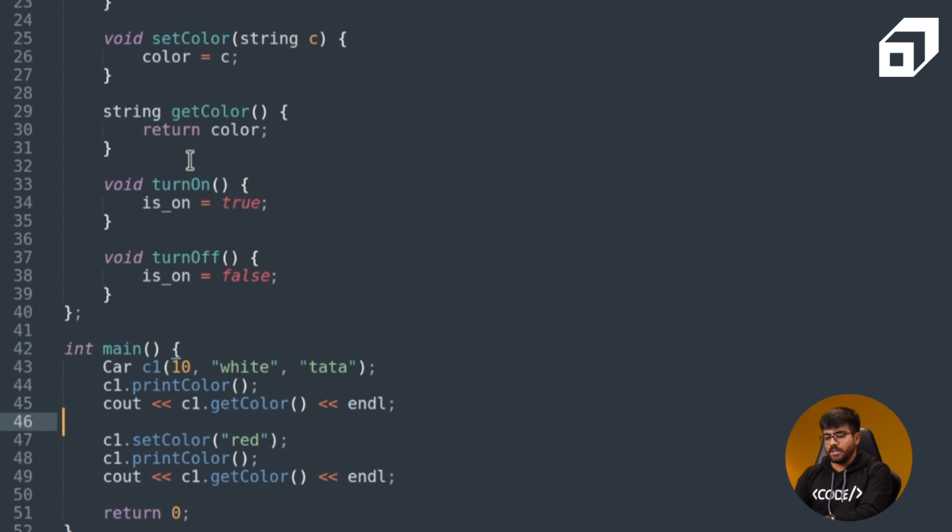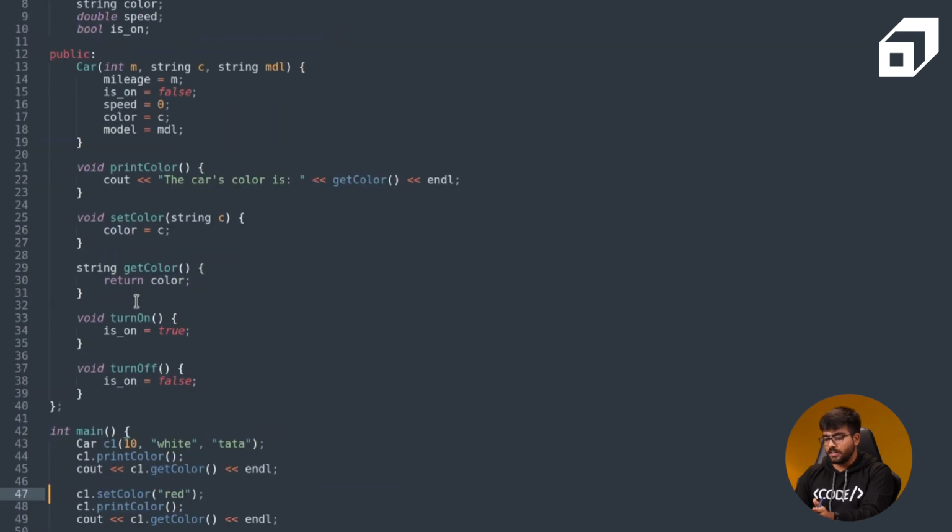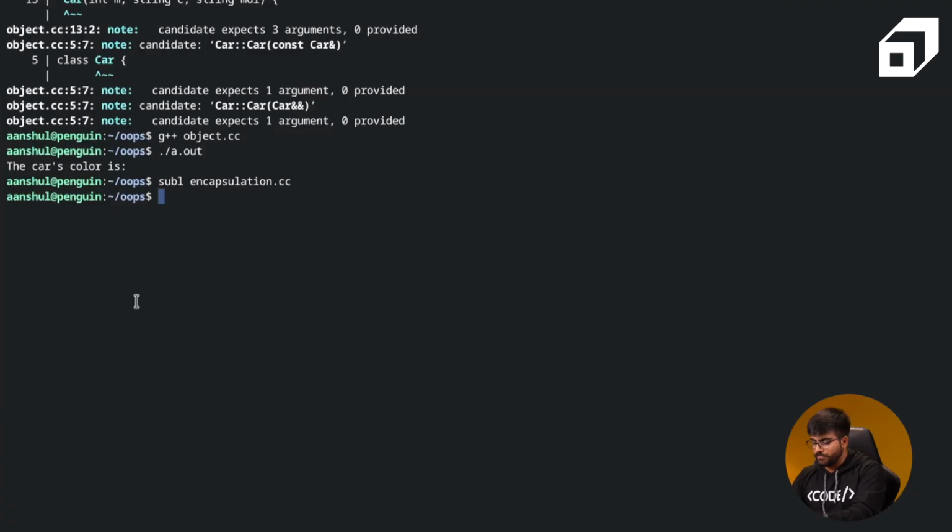And in the next line, we are trying to update the color by using a setter, and then we are again printing both the types of colors. Like we are trying to print the same color in two different ways, one using the public printColor method and one using the public getColor getter that we have defined.